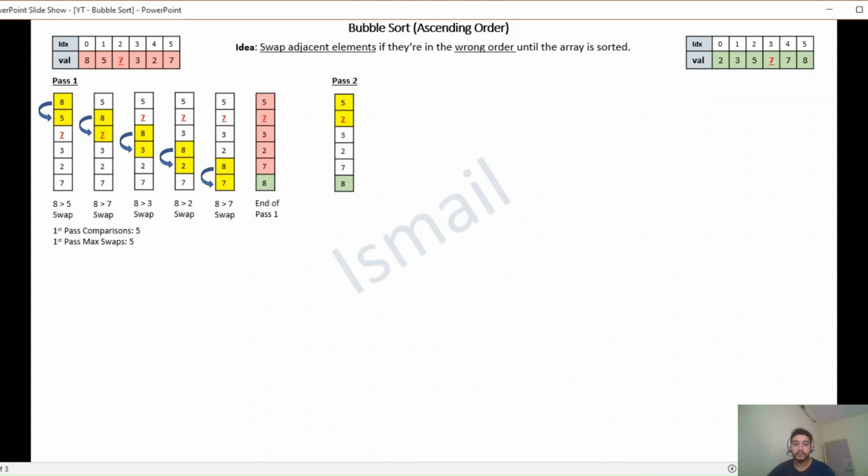Now let's start with pass 2 by comparing the first two adjacent elements. Here 5 is not greater than 7, so no swap is required. Then compare the next two adjacent elements 7 and 3. Since 7 is greater than 3, swap them. The next two adjacent elements 7 and 2. Since 7 is greater than 2, swap them.